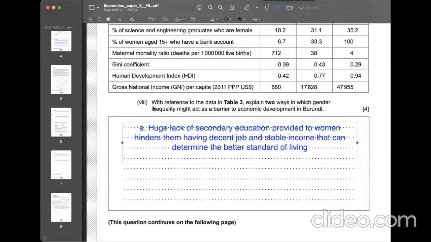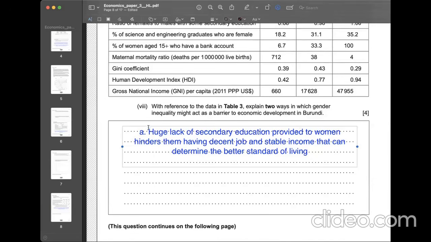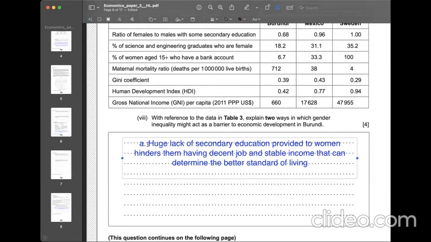With reference to the data in Table 3, explain 2 ways in which gender inequality might act as a barrier to economic development in Burundi. So it has to be about gender discrimination or gender inequality, as we already have analyzed and interpreted the data given. Also, it has to somehow explain 2 ways. So the first way that I can assume is because there is a huge lack of secondary education provided to women, which can hinder them having decent job and stable income that could have determined the better standard of living for the country overall. However, it's not given, so that's why.